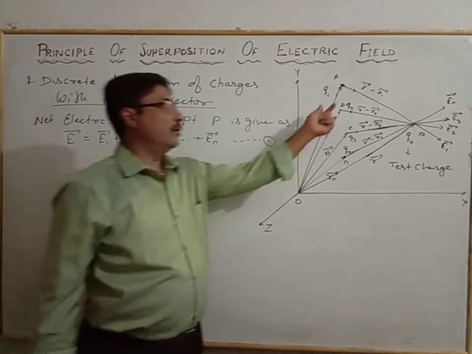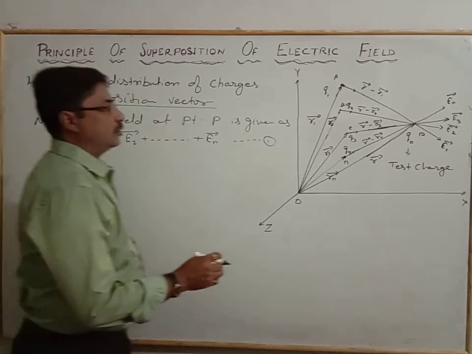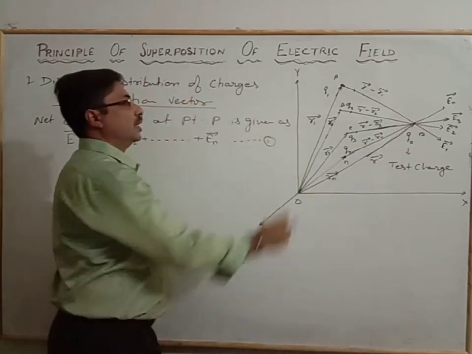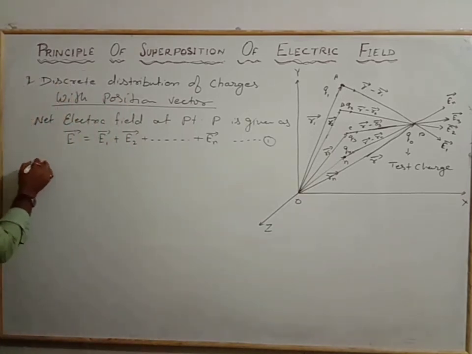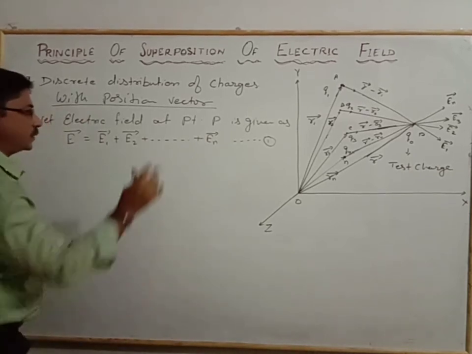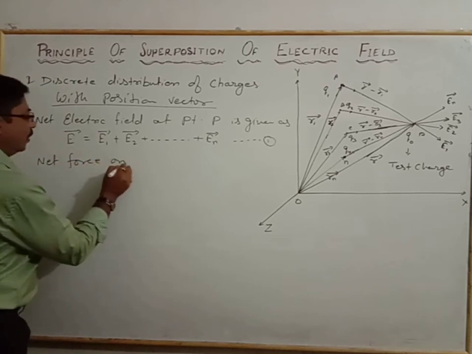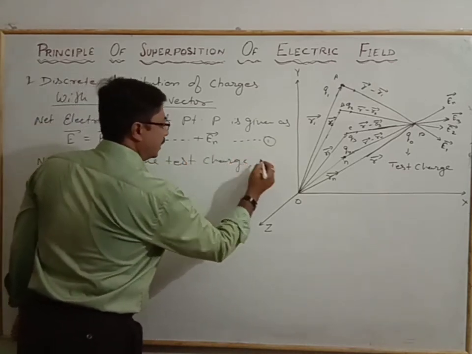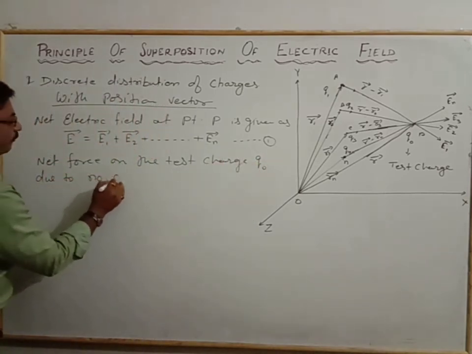Now we know the vector representation of electric field, and also we know the force experienced by the test charge due to a number of charges. So according to superposition, we can also write the net force on the test charge Q0 due to the number of charges.